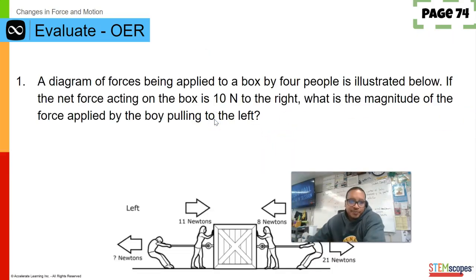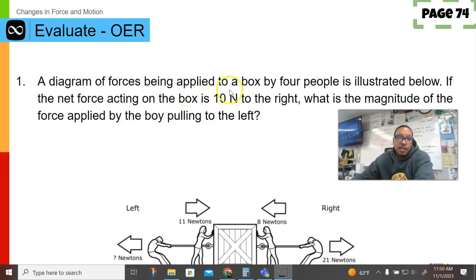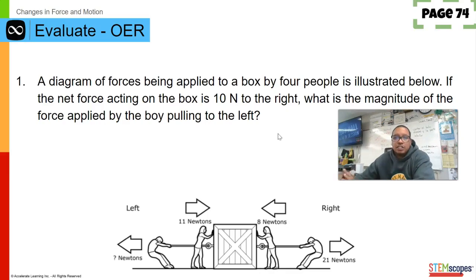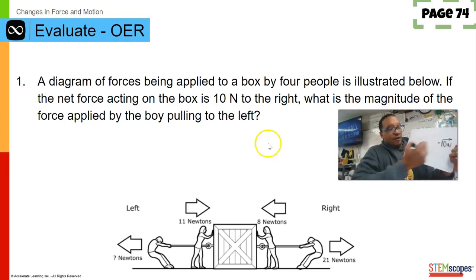All right. Now, let's go here. Let's talk about this. A diagram of forces being applied to a box by 4 people is illustrated below. If the net force acting on the box is 10 newtons to the right, what is the magnitude of the force being applied? Now this one is a little bit complicated, so we're gonna work this whole thing out. It says the net force of the box is 10 newtons to the right, so that should be what everything is equal to at the very end, okay?